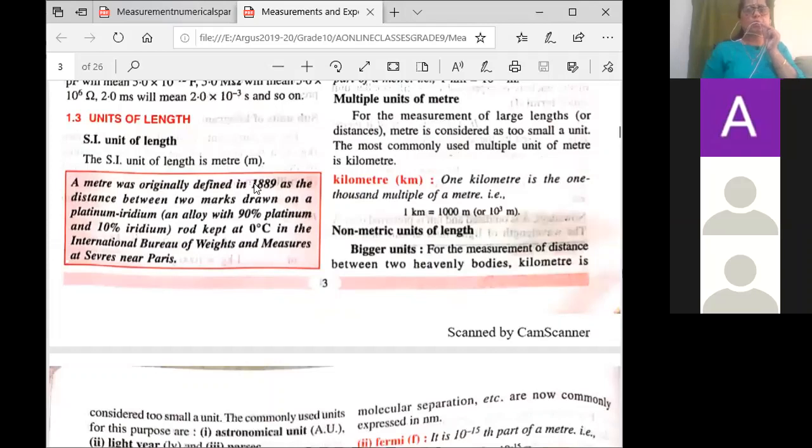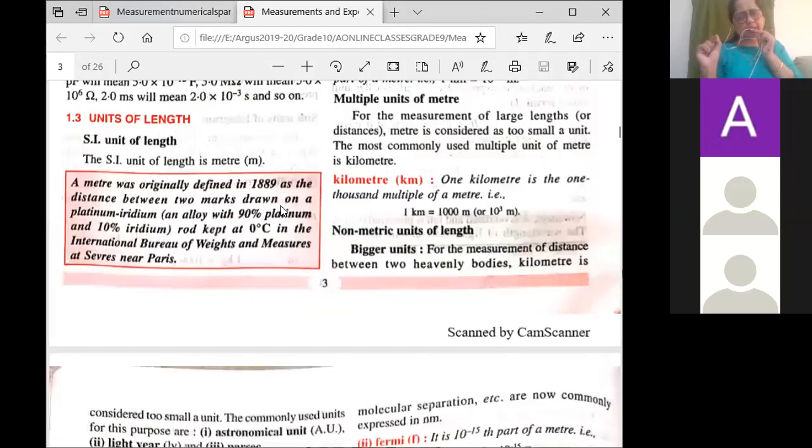So they took an alloy, the platinum iridium alloy, right? And it was kept at 0 degrees Celsius. And where was it kept? At the International Bureau of Weights and Measures at Sèvres near Paris. So at this place, they took one rod made up of platinum and iridium, they took a particular length, and they said, now this is 1 meter. They defined this as 1 meter.